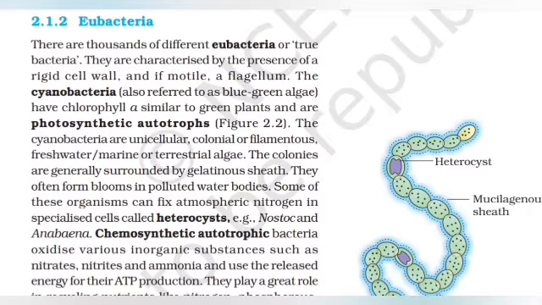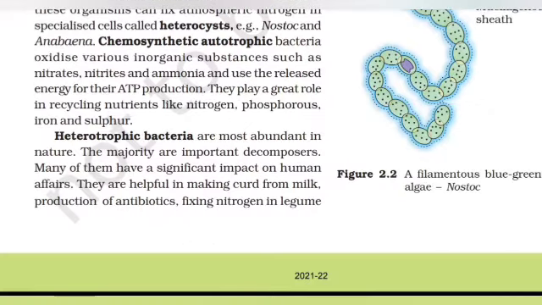Chemosynthetic autotrophic bacteria oxidize various inorganic substances such as nitrates, nitrites, and ammonia and use the released energy for their ATP production. They play a great role in recycling nutrients like nitrogen, phosphorus, iron, and sulfur. Heterotrophic bacteria are most abundant in nature. The majority are important decomposers. Many of them have a significant impact on human affairs.